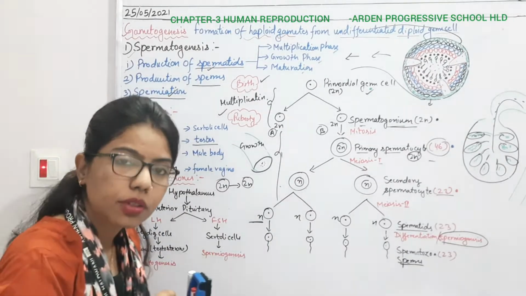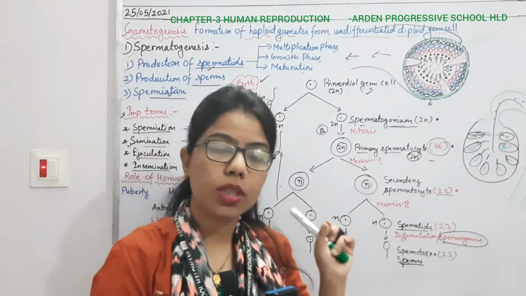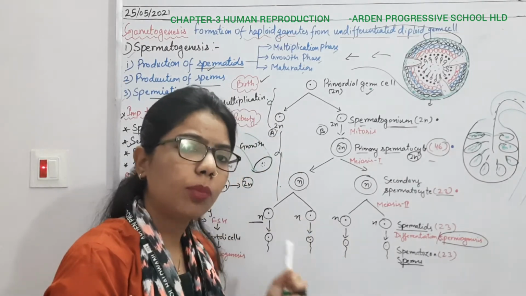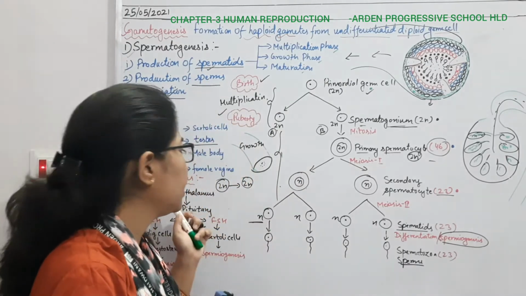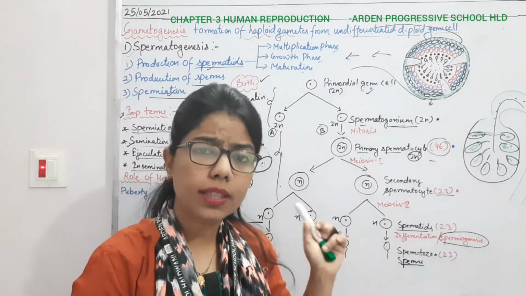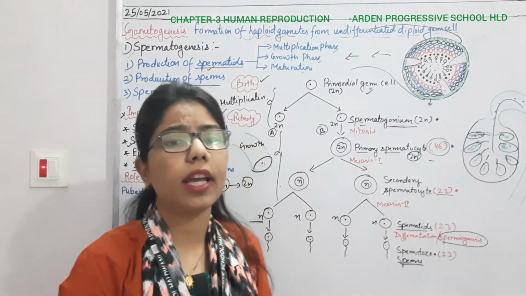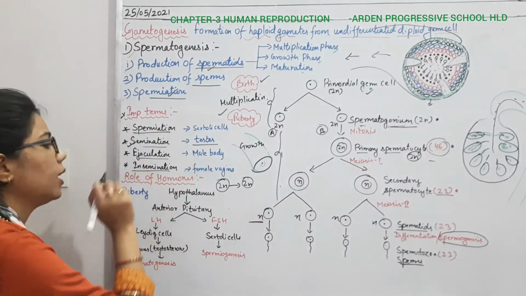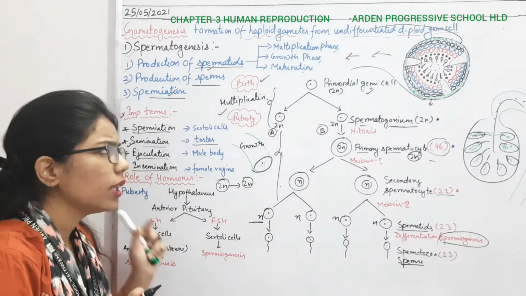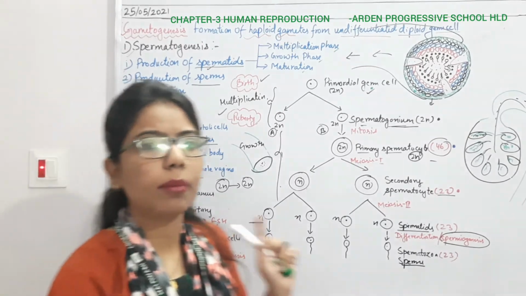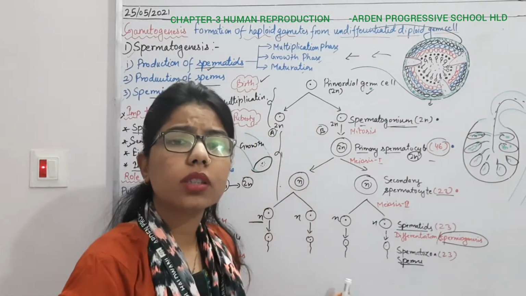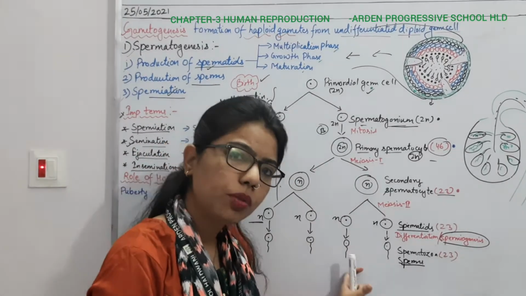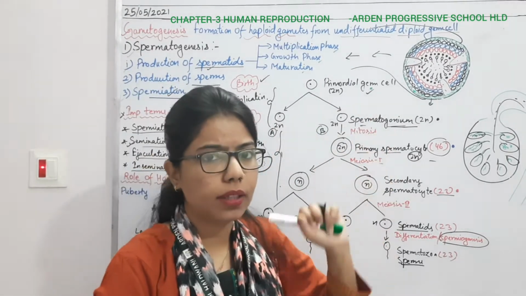Insemination. Whenever we are talking about semen, when the semen is incorporated into the female urogenital tract, the term is insemination. So these things are very, very important from the examination point of view as well. Here we have completed the whole process of spermatogenesis, how the sperm is formed and what cells help them.